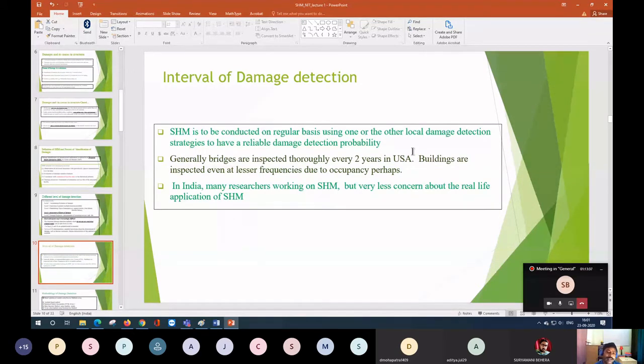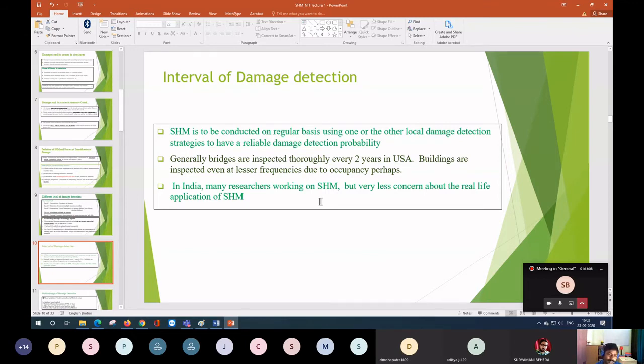But in India, regular inspection is not that proper. In some cases they have not done an inspection in 25 years, and in some cases not in their full lifespan. From a research point of view, it is very popular in India. Many researchers are working on structural health monitoring. But if you see real life application, it is very low.